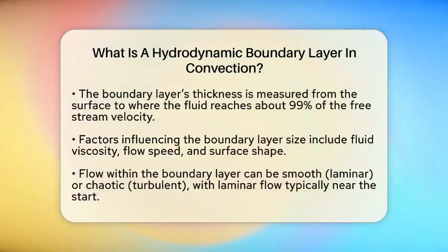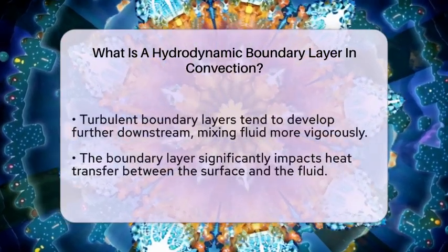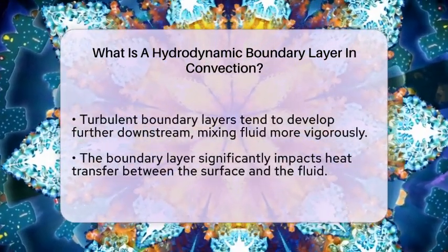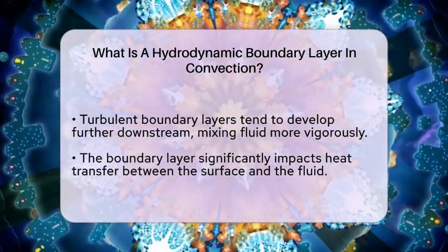This gradient is caused by viscous shear forces within the fluid, which resist the flow and cause the velocity to change gradually. In convection, which is the transfer of heat through fluid motion, this boundary layer plays a big role. Inside this layer, the fluid velocity shifts sharply from zero at the surface to nearly the free stream velocity. The thickness of this layer is measured from the surface to the point where the fluid reaches about 99% of the free stream velocity. The size of this layer depends on factors like the fluid's viscosity, the speed of flow, and the shape of the surface.